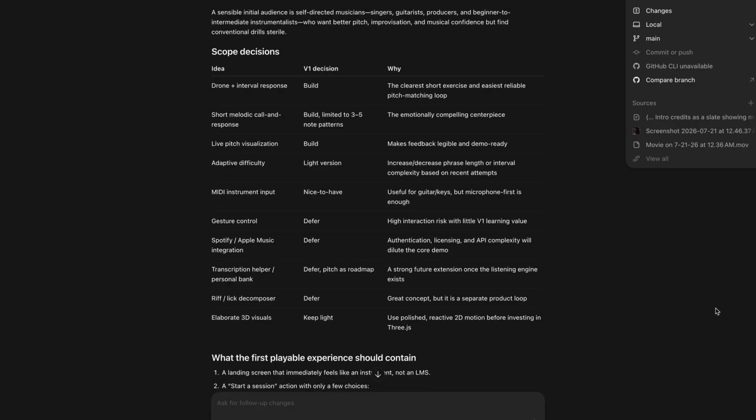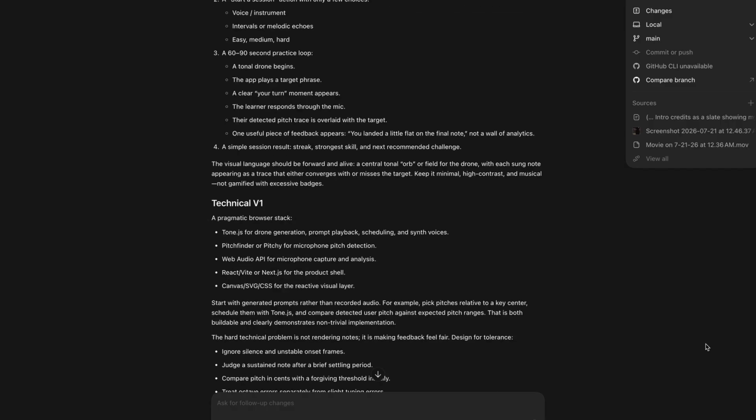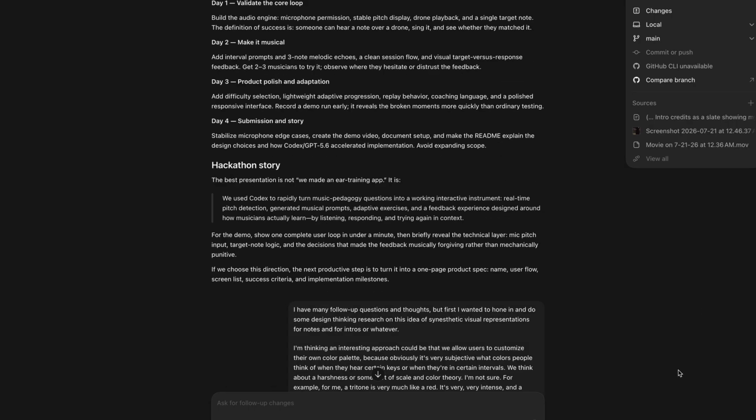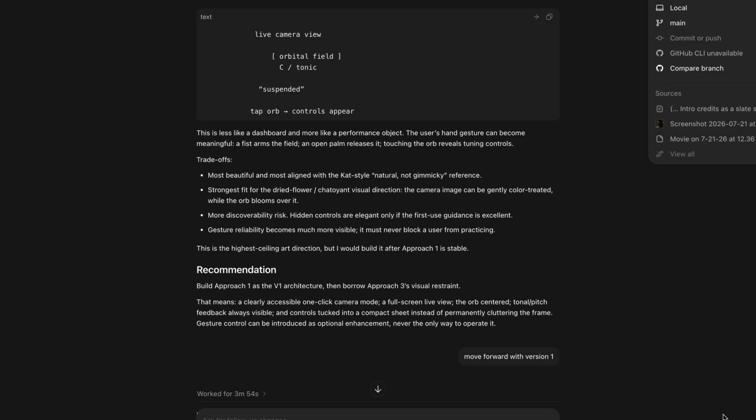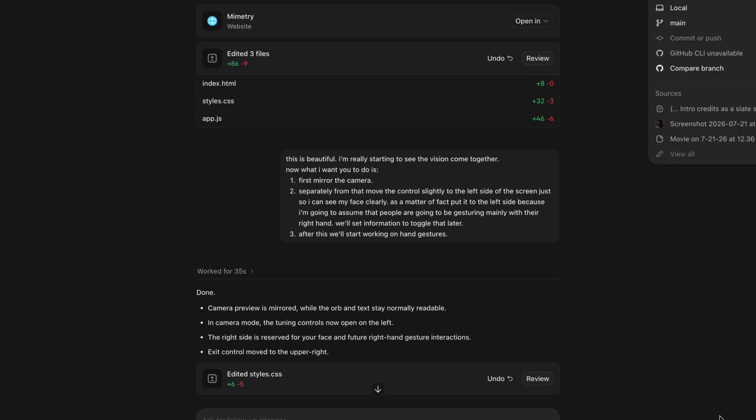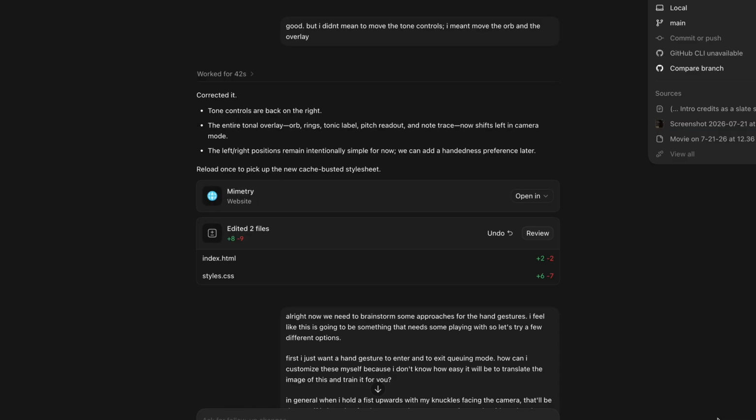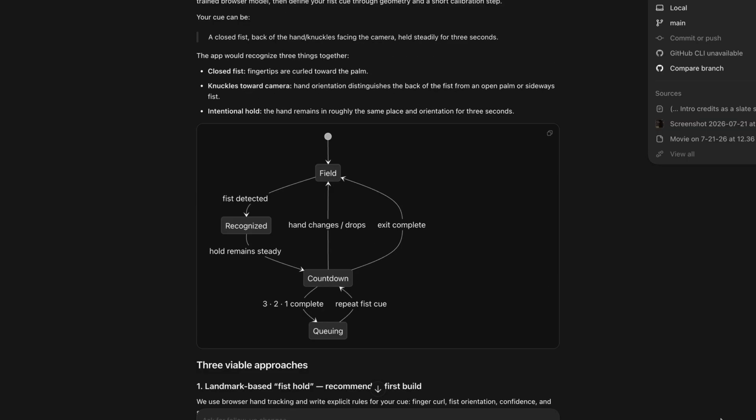Mimetry was built using Codex and GPT 5.6 from start to finish. I started by dictating ideas for ear training tools that I would personally find helpful and beautiful. I had it return some options for supporting libraries as well as their trade-offs in implementation. I then discussed scoping with Codex for the purpose of Build Week and scored the options against the judging criteria.